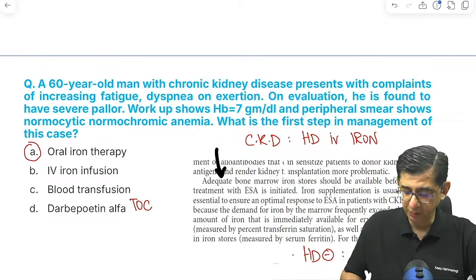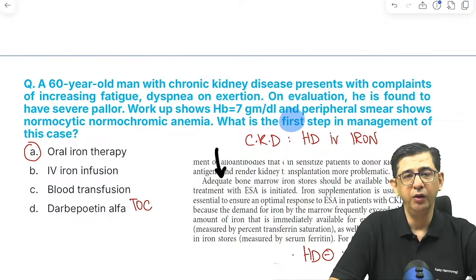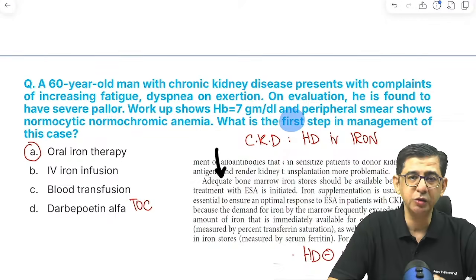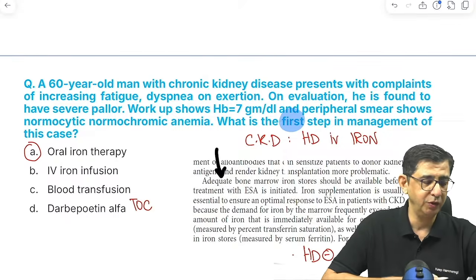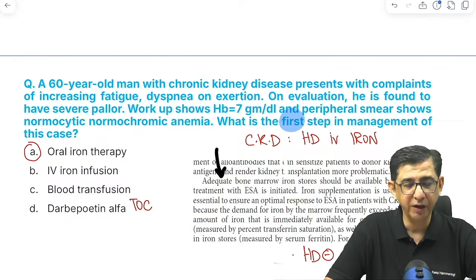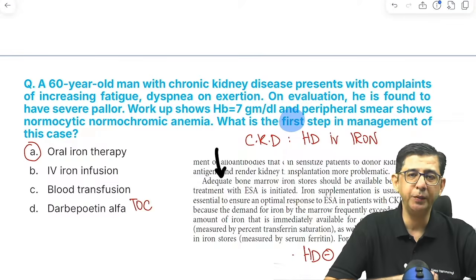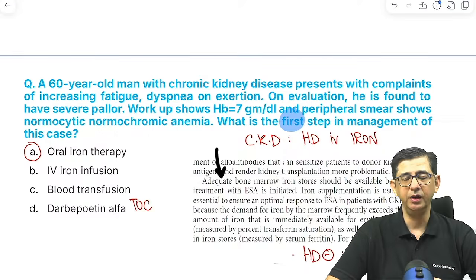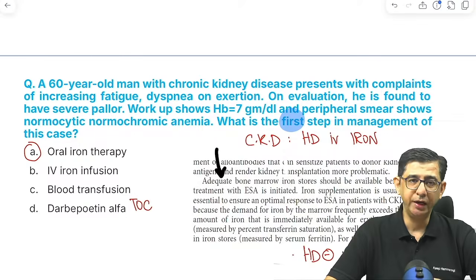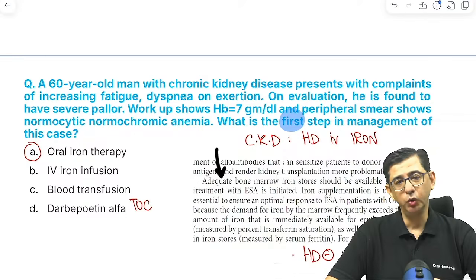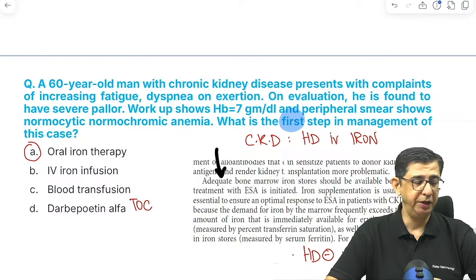So the initial step in the management of this patient would be that you build up the iron stores, because there is no point of, that is what I've given the textbook reference also, in the setting of iron deficiency. The CKD patient will not eat properly, there is nausea and vomiting, so appetite also reduces. CKD is a catabolic process. So what we should do initially for management of this patient is build up the iron stores.